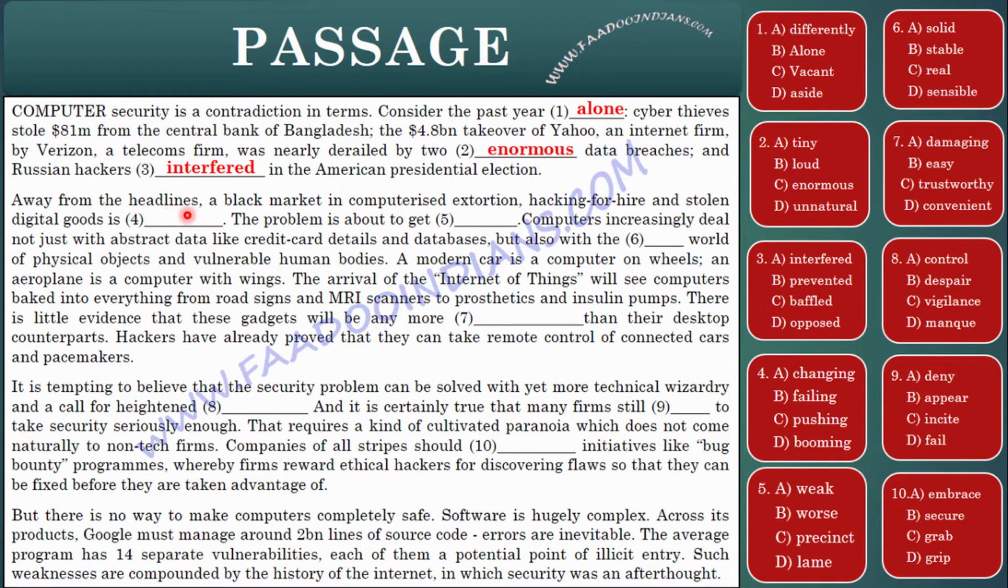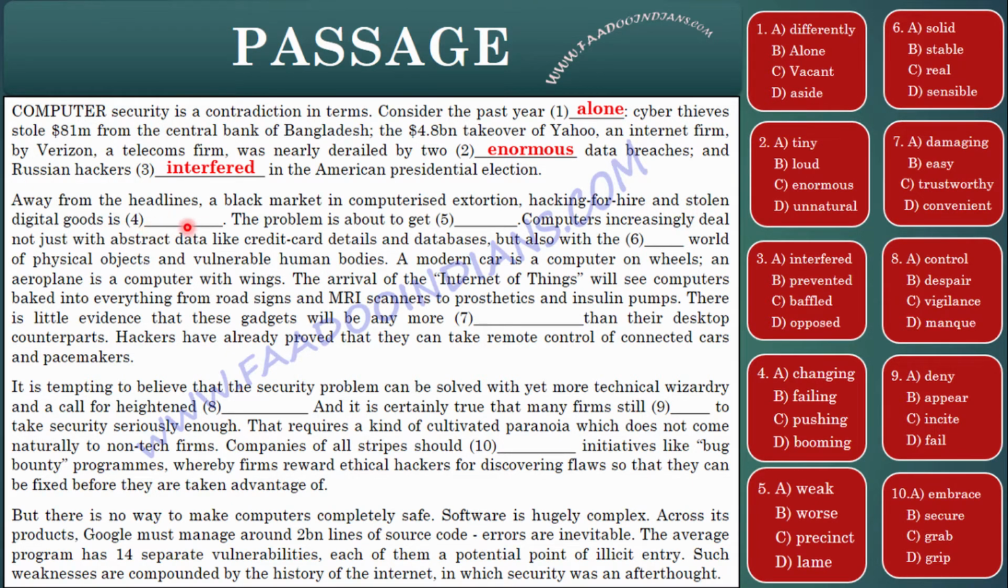Now, from the headlines, that is from all these news items, a black market is a black market in computerized extortion. So, what is extortion? The criminal offense of obtaining money or property through force or threats. Now, hacking for hire and stolen digital goods is dash.